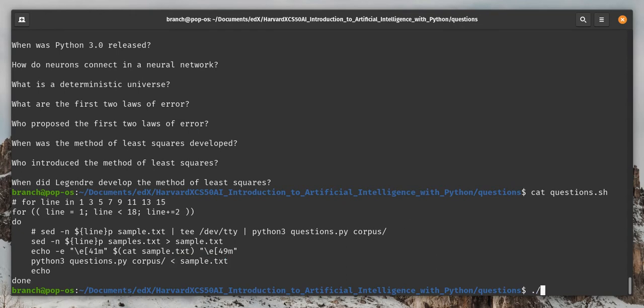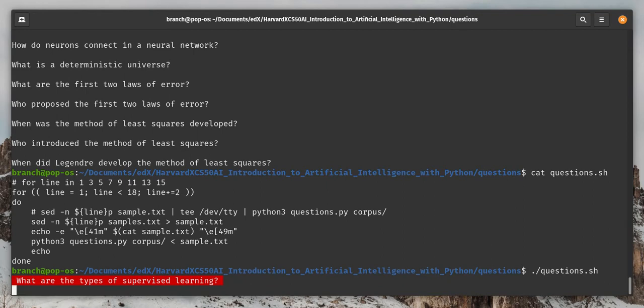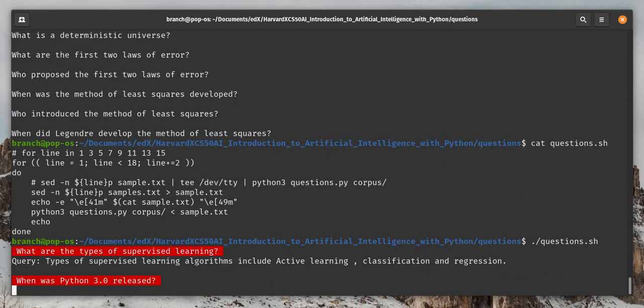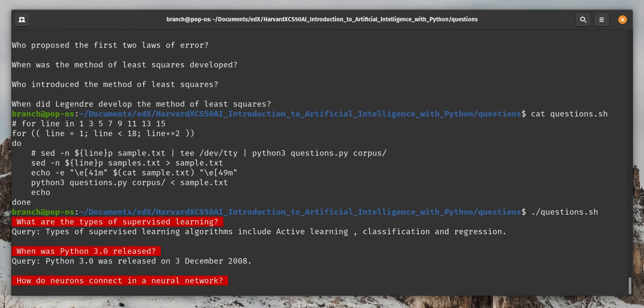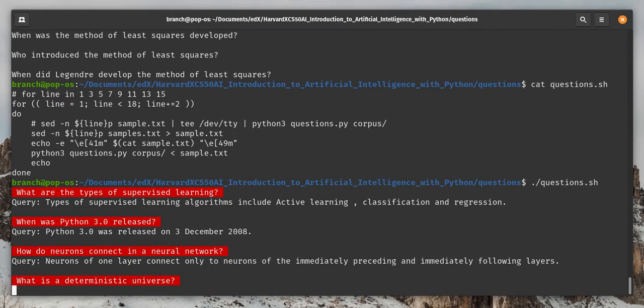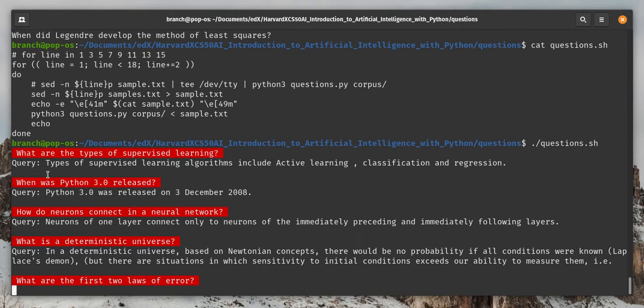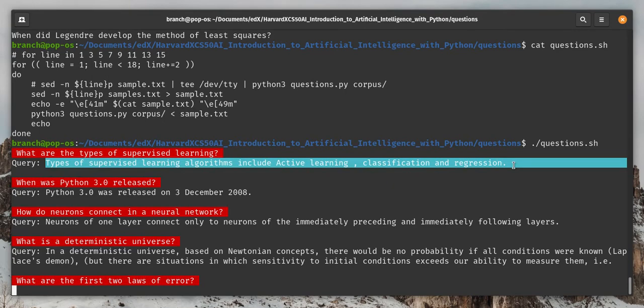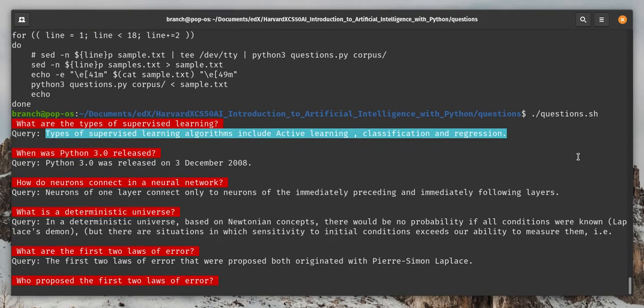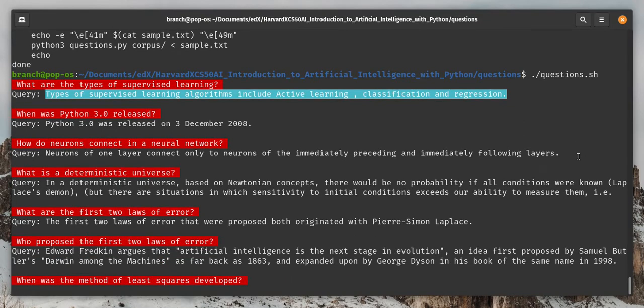So when I run that script, I'll see the corpus being loaded and the question provided to the script. The first 3 questions are those provided in the project description. The first question, what are the types of supervised learning? And the answer is types of supervised learning algorithms include active learning, classification, and regression. So that makes it look like the algorithm is very intelligent. And then the next 2 questions similarly give very satisfactory results.